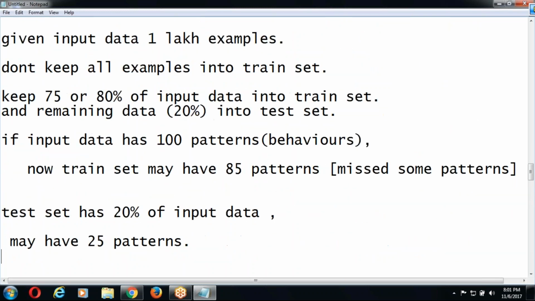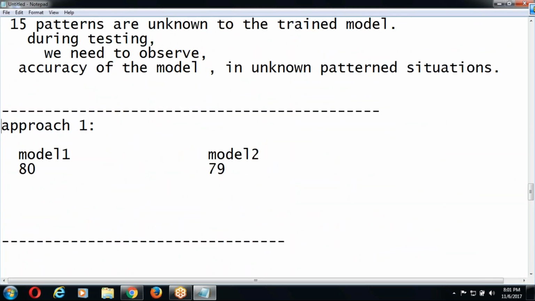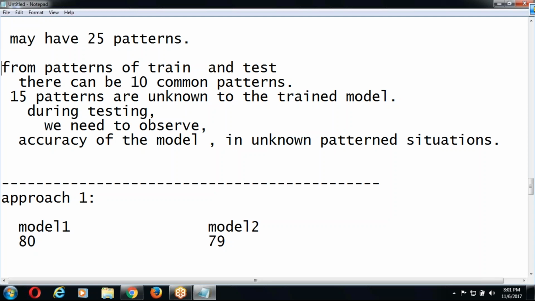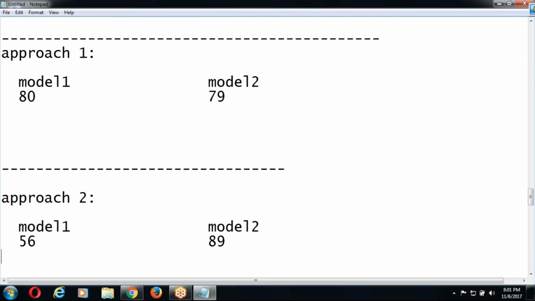And one more point. Take these 2 examples, please. You have not taken the notes of this one, right? Approach 2. Just take this example. In approach 1, when you tested 2 different models, the accuracy is like this, sir. In approach 2, the accuracy is like this. Understanding this point?